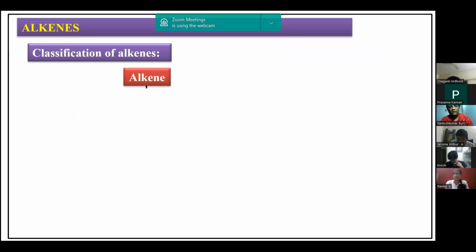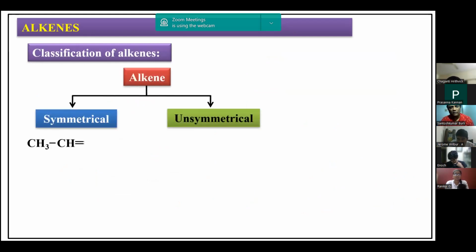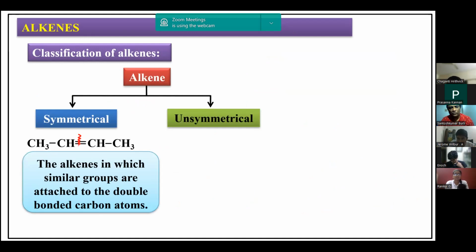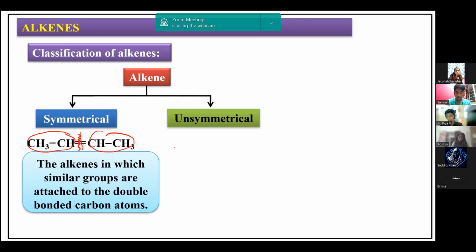Now let us take a simple classification of alkenes to understand their chemical properties. If we have a carbon-carbon double bond, and we break it across, if we get similar groups, CH3 this side and CH3 this side, the alkene in which similar groups are attached to the double bond is called a symmetrical alkene.